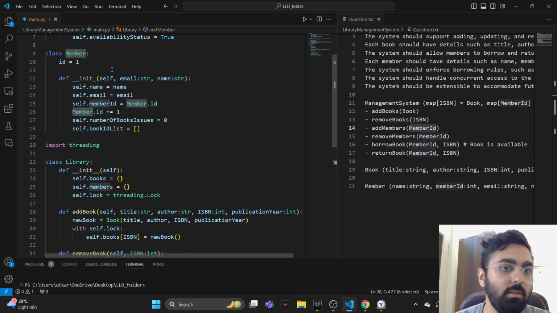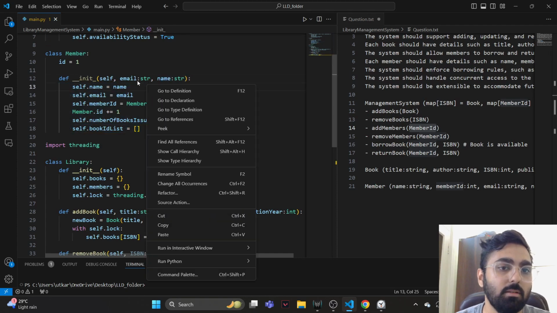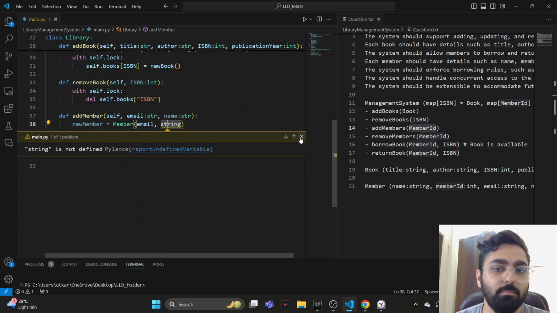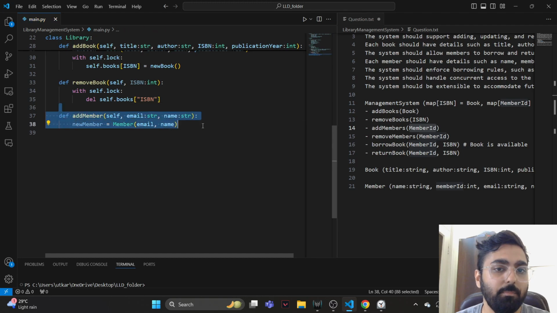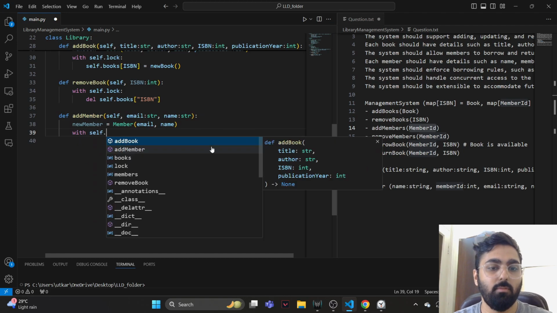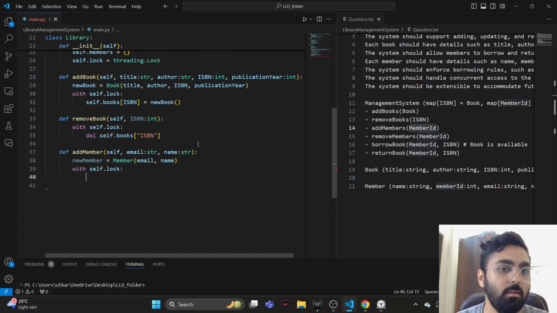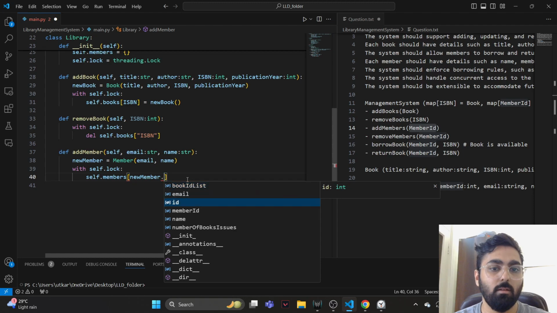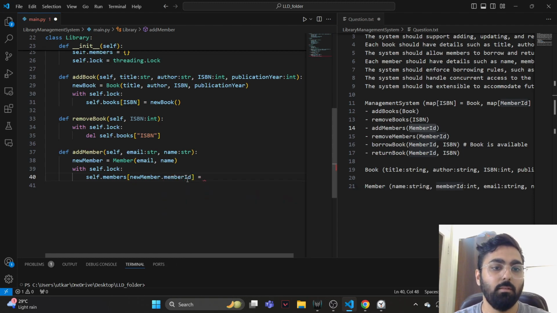It should ideally be showing me that the member class needs to be initialized with an email and name, but I'm not sure why it didn't do that. Anyways, we have a new member, then we do with self.lock, and we do self.members at new member dot member ID, and we set that to the new member object, right? So we have added a member.